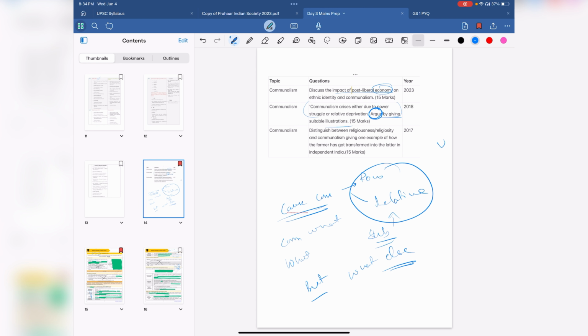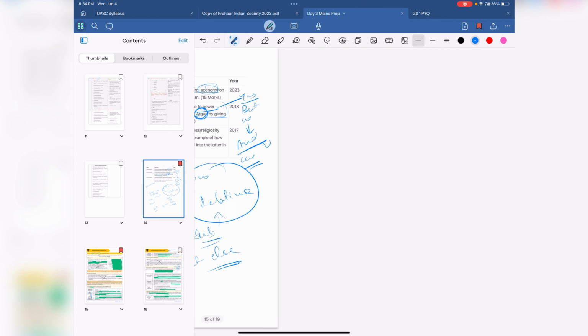Now here the interesting thing is they have asked you to argue. How can you argue? There are 2 ways to argue: to disprove the point completely, that these things don't cause communalism, or to disprove by saying that yes, these cause communalism, but there are other contributing factors also. In this case, I will ask you to choose the second one, because yes, these things can cause communalism to an extent. So you say yes, they cause, but not always. Why? Because of these reasons, and because these other factors can also be the reason.